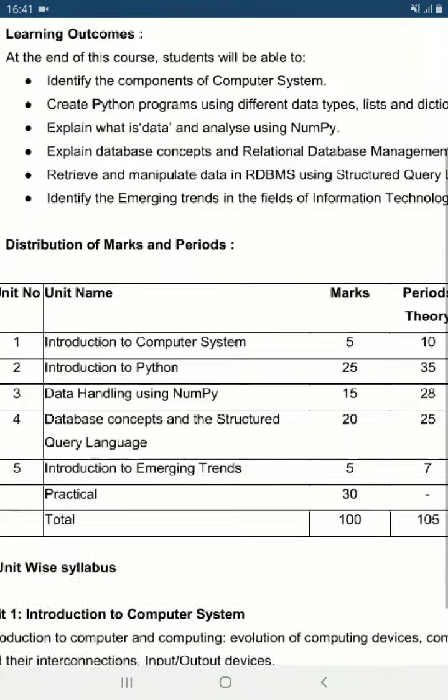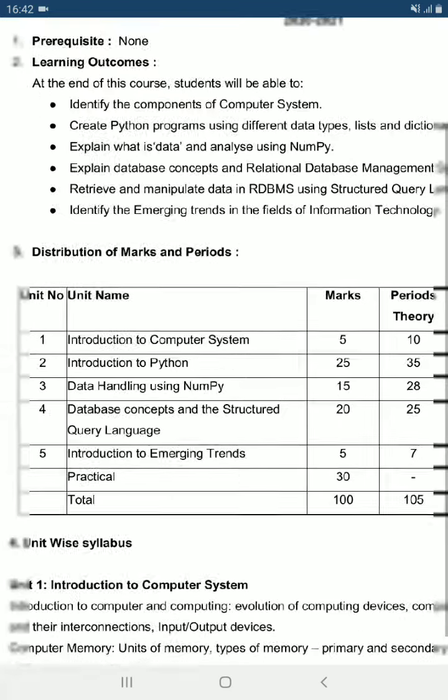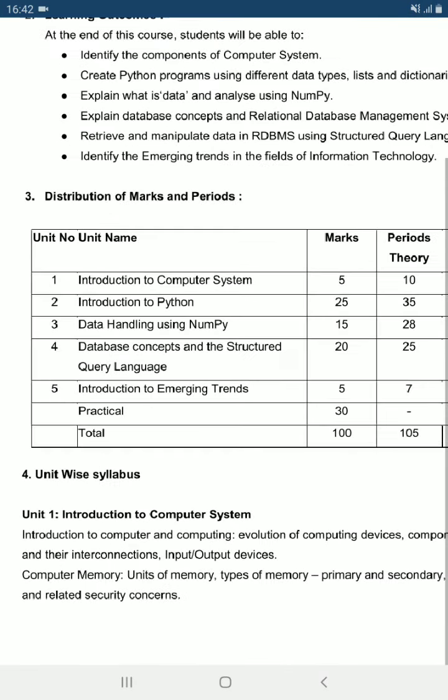The first unit is Introduction to Computer System, that is of 5 marks out of 70. Second is Introduction to Python, that is of 25 marks. Third is Data Handling using NumPy, that is of 15 marks. Then fourth is Database Concepts and Structured Query Language, that is of 20 marks. Fifth, Introduction to Emerging Trends, is of 5 marks. Clear? Then practical is of 30 marks and total is 100. Now we'll discuss the unit-wise syllabus.